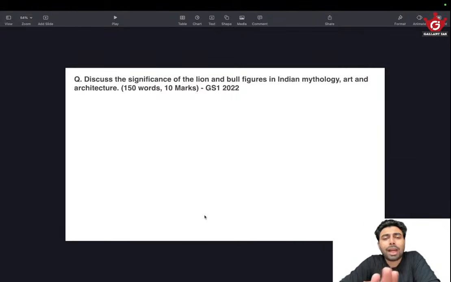So we need to have an idea and we need to consolidate the available knowledge. Okay, the question has been asked, lion and bull figures.